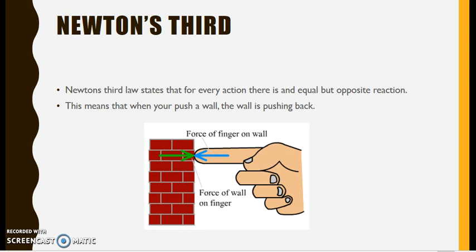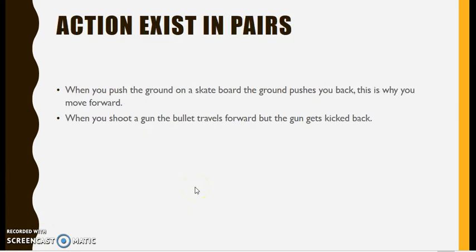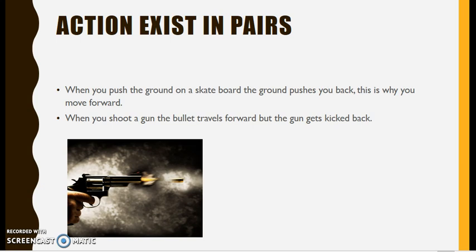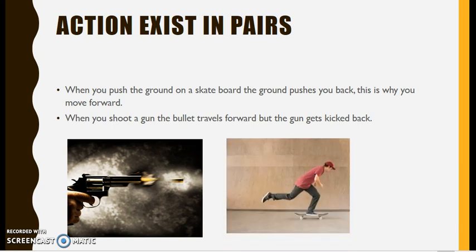You push a table, it'll push back. You push anything, it'll push back. That's just how it works. Action exists in pairs. When you push the ground on a skateboard, the ground pushes you back. This is where you move forward. Or when you shoot a gun, the bullet travels forward, but the gun gets kicked back.